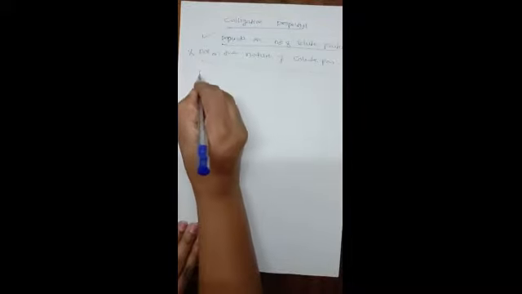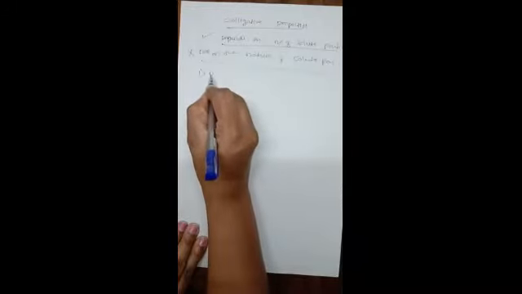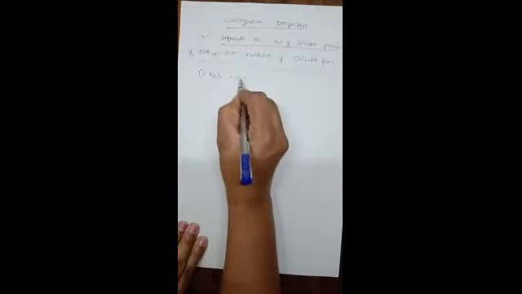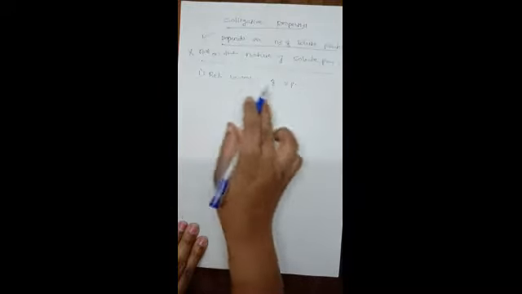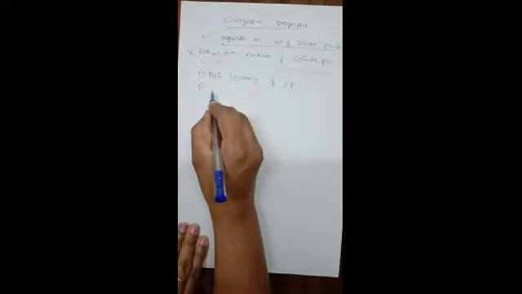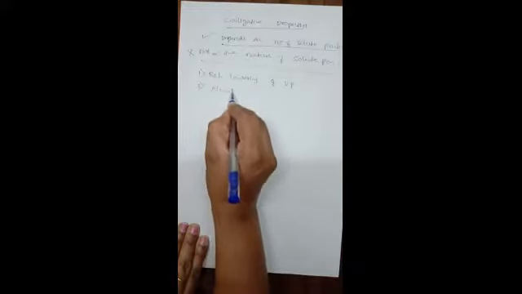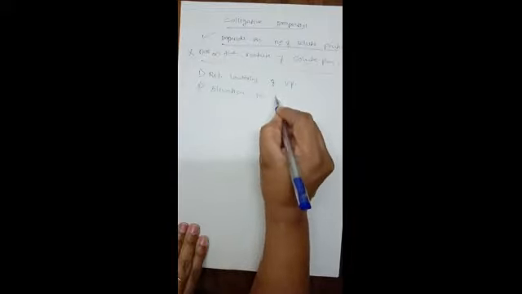So what are the different colligative properties that we are going to study? The first colligative property is relative lowering of vapor pressure. The second colligative property is elevation in boiling point. Elevation means increase in boiling point.